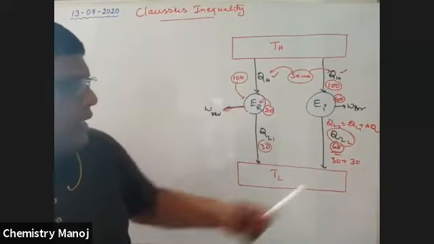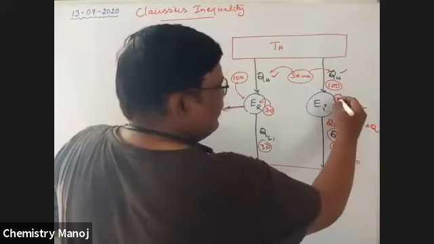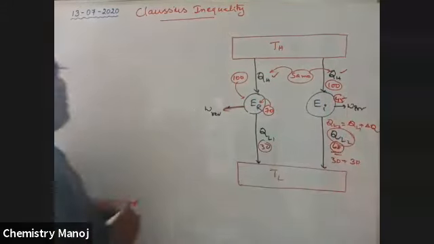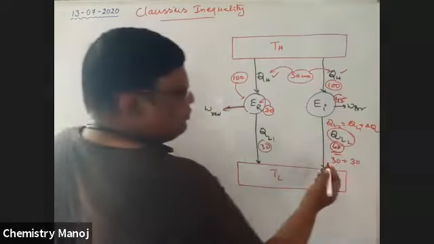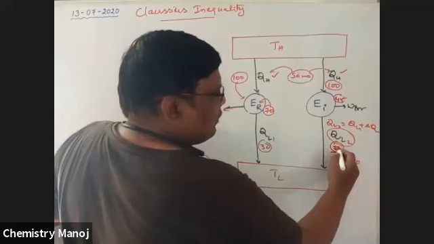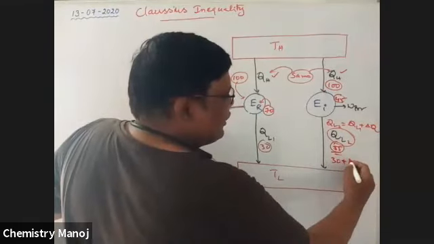Let us take, for our convenience, 45 as work done. The remaining 55 is coming out, and this 55 is nothing but 30 plus 25.